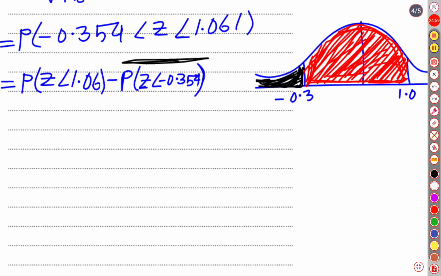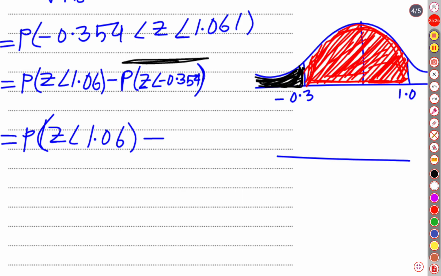Then we will have to draw one more curve. The probability of z less than 1.06 minus, now about this black shaded part, we require only this portion. If I draw one more graph, we require this black shaded part.